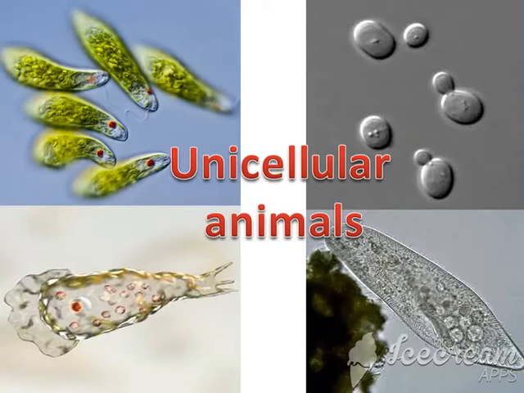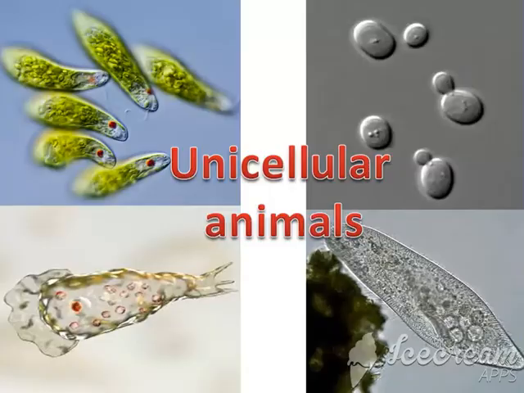This single cell carries out all the functions needed for life. For example, the single cell of amoeba respires, captures food, digests it, removes waste, grows and reproduces. So all the functions are carried out by the single cell. Such organisms are called unicellular organisms.